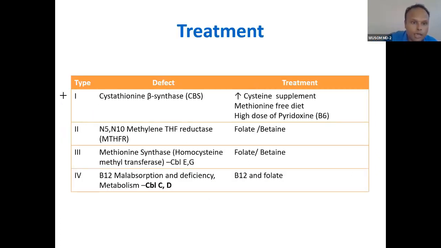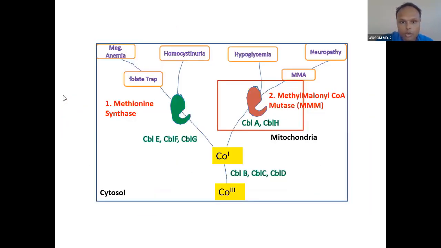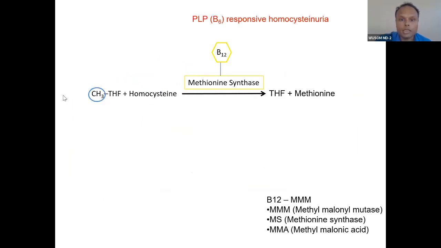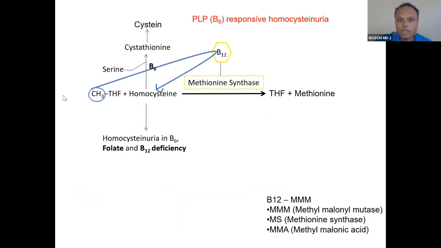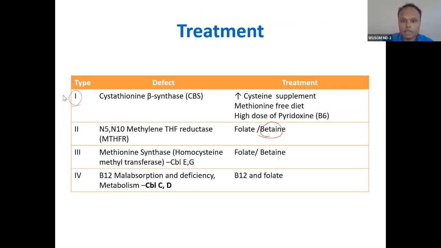Actually, during treatment, understand the treatment of this very nicely, and understand the significance of betaine. I have discussed it already. So what is the significance of betaine here? I have told you the significance of betaine, and then vitamin B6, high dose vitamin B6. And generally what happens in a homocystinuria patient, all patients are given vitamin B6, B9 and B12, and betaine also. So this is how homocystinuria is treated.